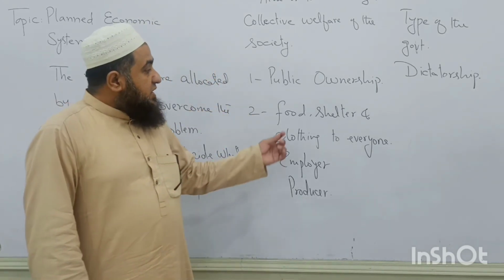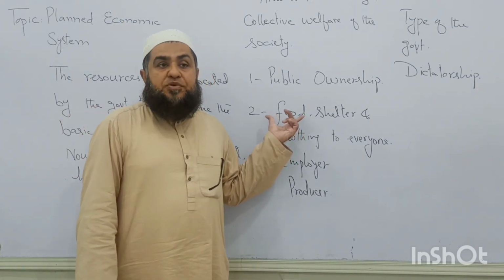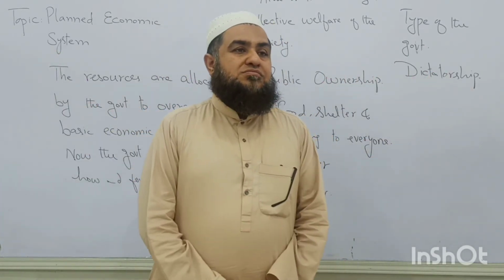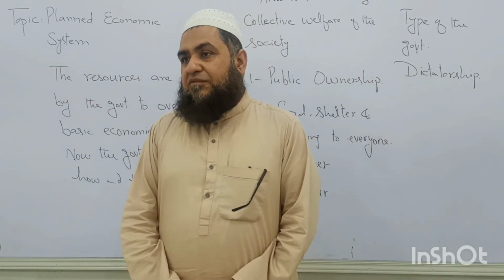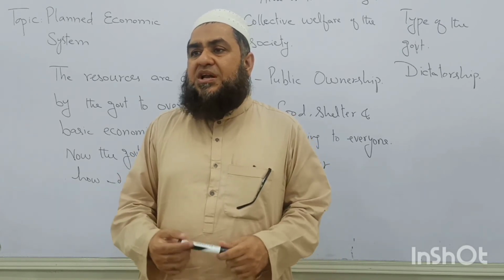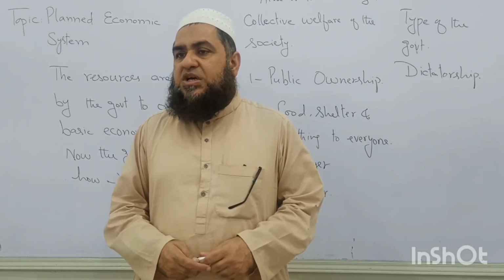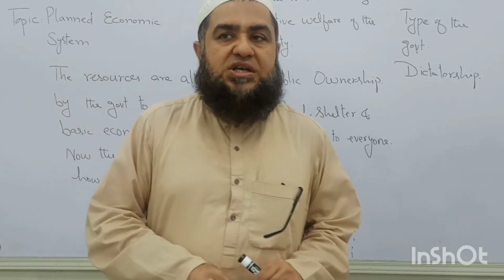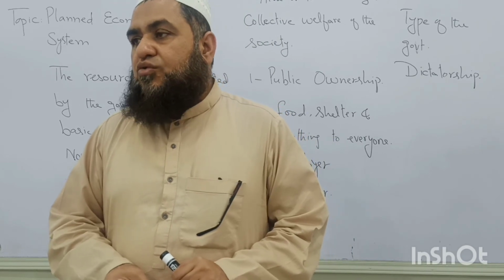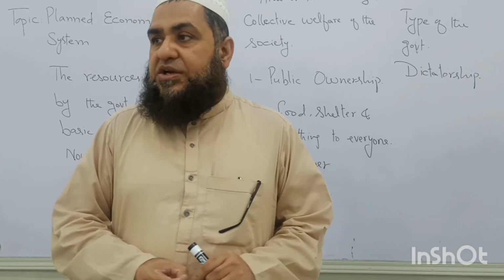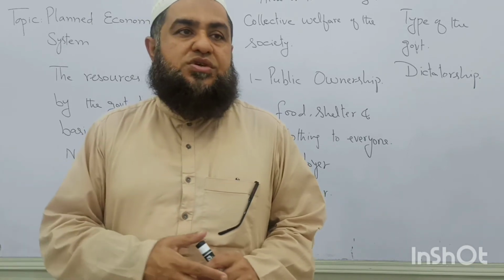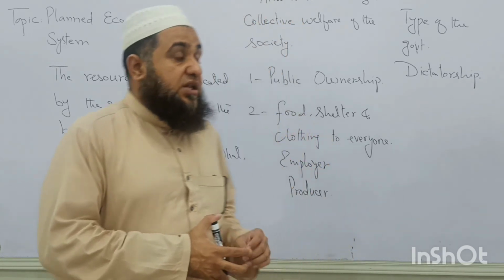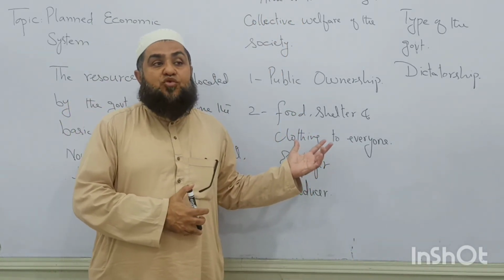Clear? So when we see that the responsibility of the government is to provide food to everyone, people are standing in queues to get food at a subsidized rate. Most people are unable to get food at the subsidized rate, because once they reach the distributor, if they do not have any social ties with the person who is distributing the food in the market or in society, they may not receive the desired quantity, and the quality of the products is also very, very poor.